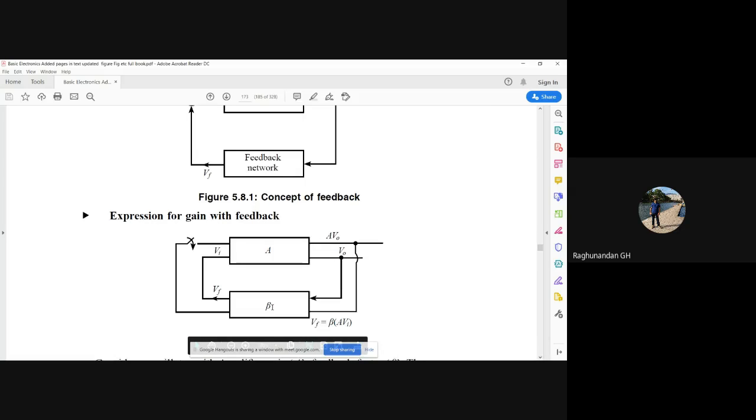Now this feedback network is not only adding gain. This box, whatever we are showing you, is the feedback network. It is not just a wire, and it does not contain any amplifier.